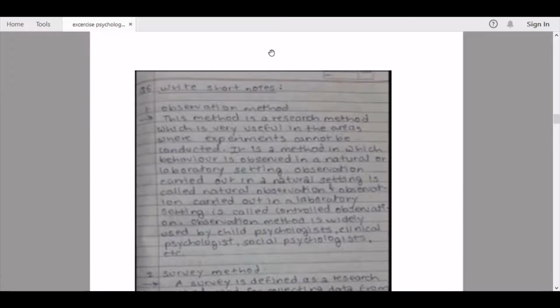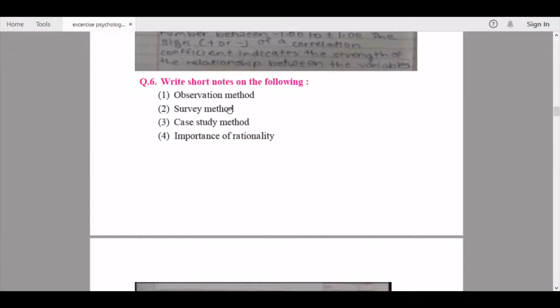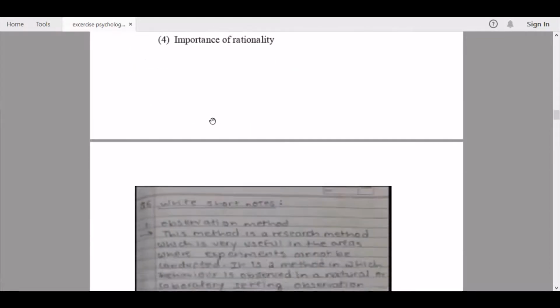Please note this down as I continue to the second part, the survey method. The second question is, please write short notes on the survey method.